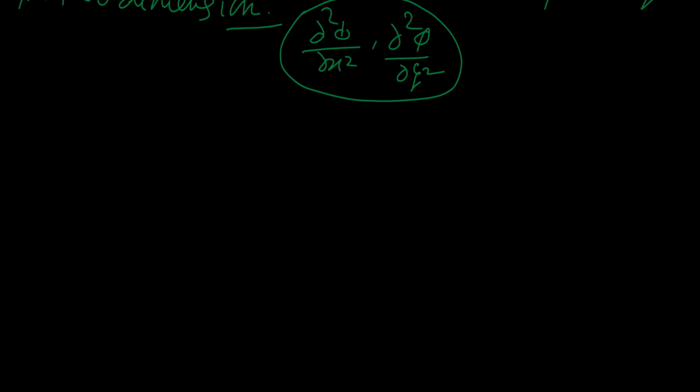Now I hope you have cleared what harmonic function means. Actually, the sources of these harmonic functions are the real and imaginary parts of our analytic function f of z. F of z has two parts, a real part u and an imaginary part v.